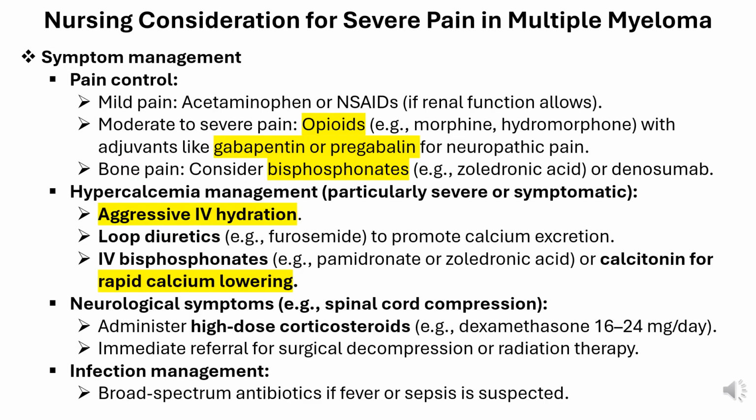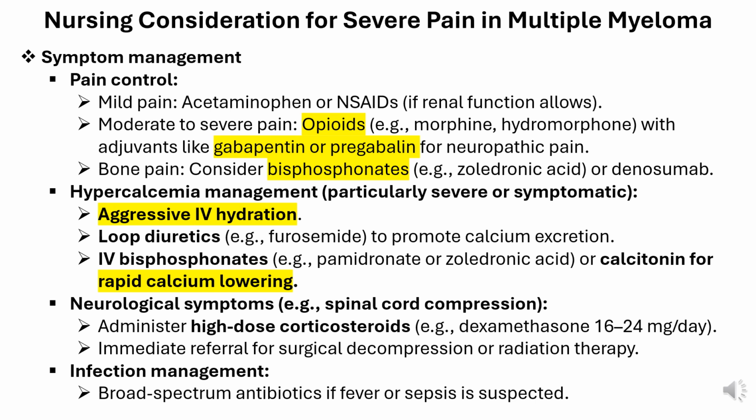Symptom management. Pain control. Mild pain, acetaminophen or NSAIDs, if renal function allows. Moderate to severe pain, opioids, e.g., morphine, hydromorphone, with adjuvants like gabapentin or pregabalin for neuropathic pain. Bone pain, consider bisphosphonates, e.g., zoledronic acid, or denosumab.